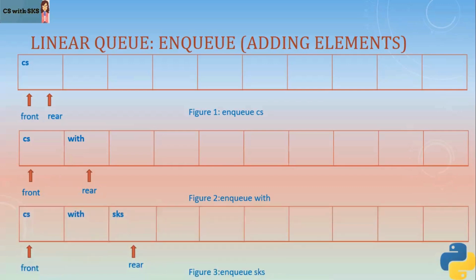Okay. Now let's enter one more element. So when one more element is entered in linear queue, then again rear pointer value is increased, but front remains the same because we are not deleting, we are adding elements. Whenever addition is happening, rear pointer's value will be increased by 1.